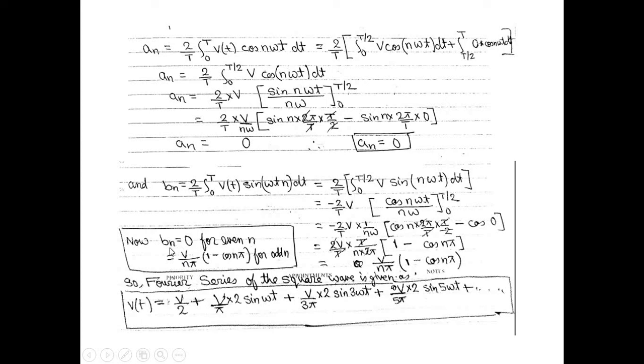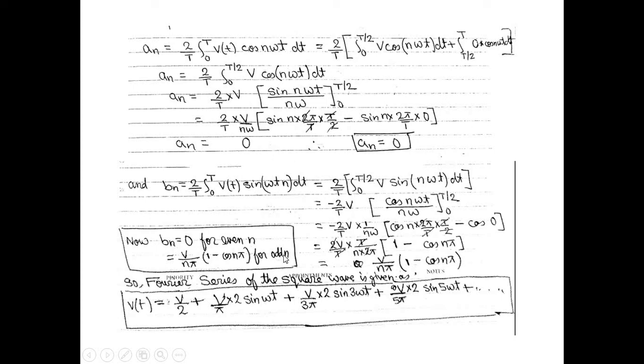After that we write only bn, for odd values. When we take n equal to 1, it becomes 2v by n pi, so 2v by pi, and after that sine omega t, because in the Fourier series equation there is bn sine n omega t.